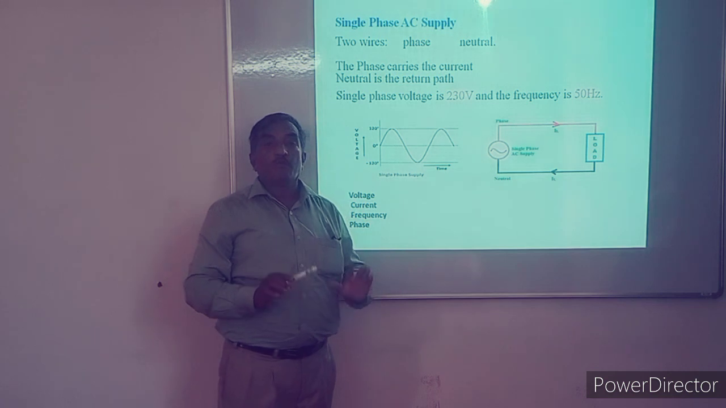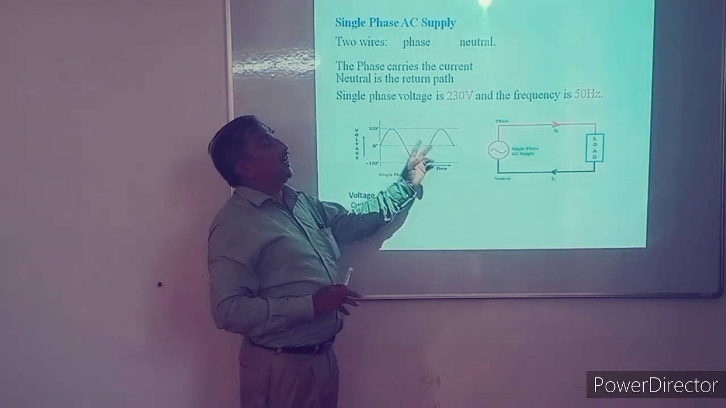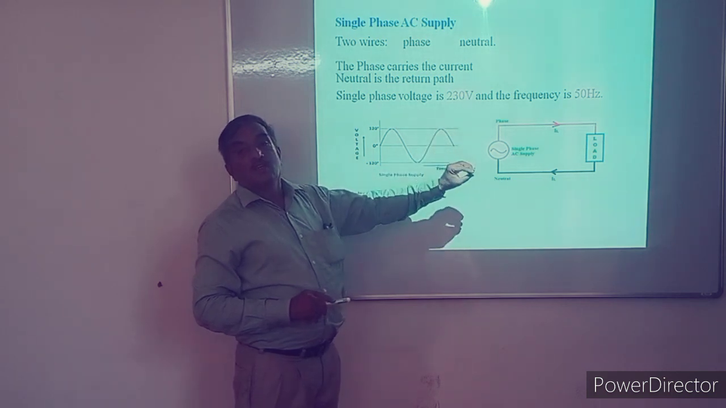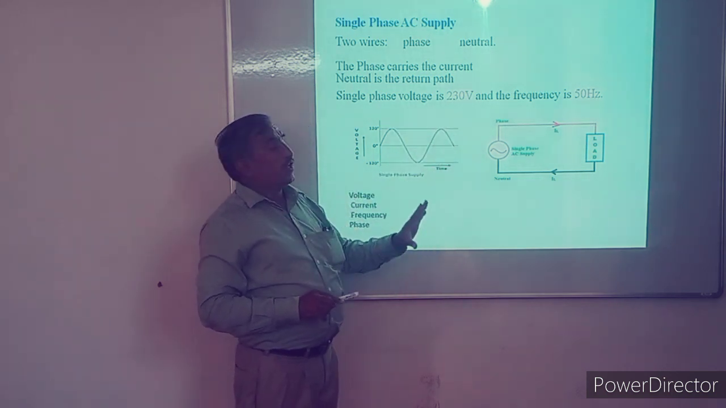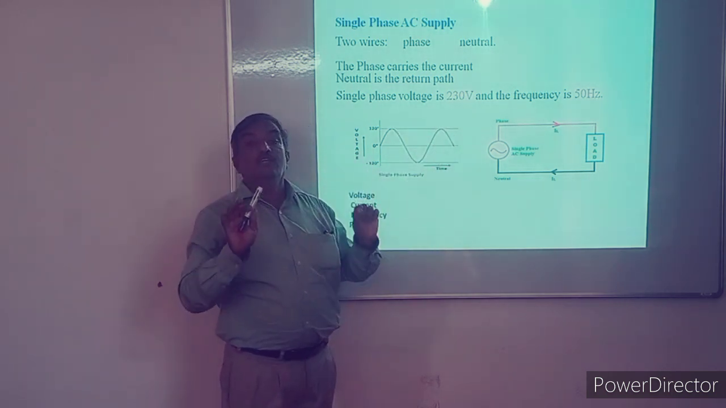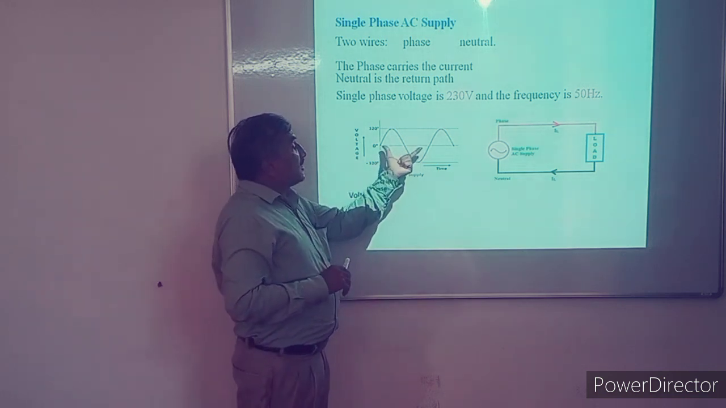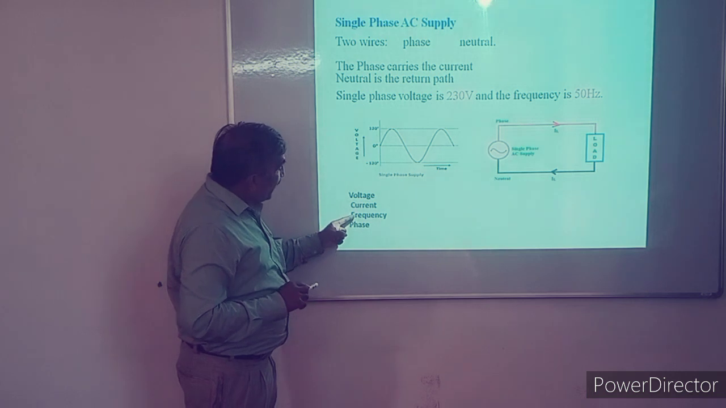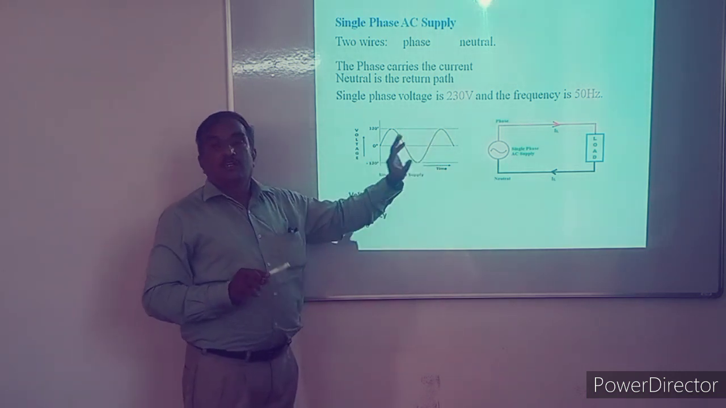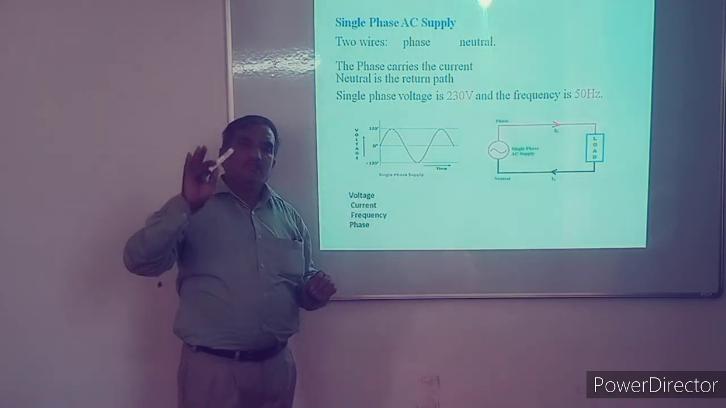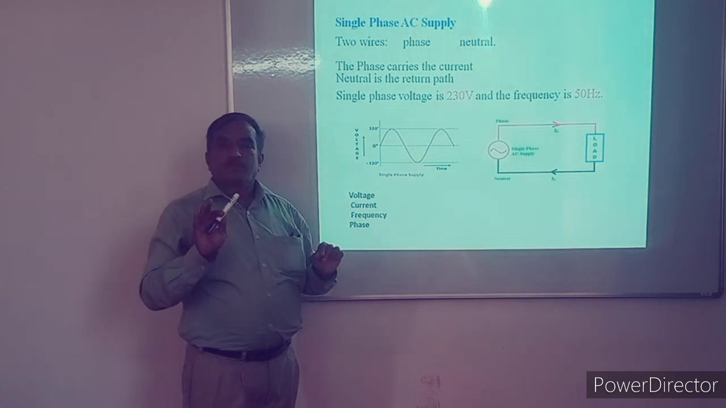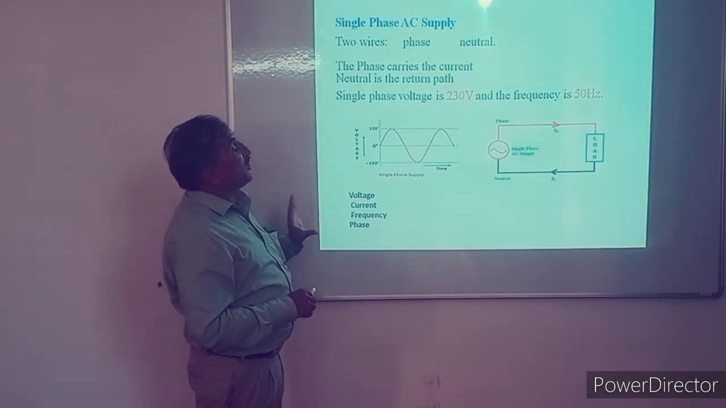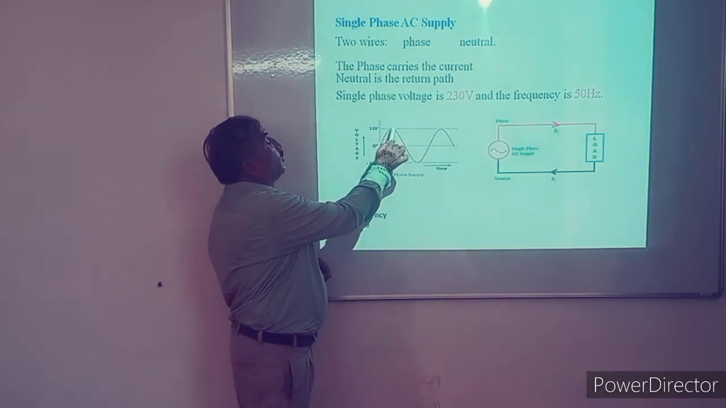And such 50 waves are completed in 1 second. That's why for single phase AC, or three phase AC also, we say its frequency is 50 Hz. Frequency means the number of cycles per second. So the frequency of AC in India, and in most countries, is 50 Hz.